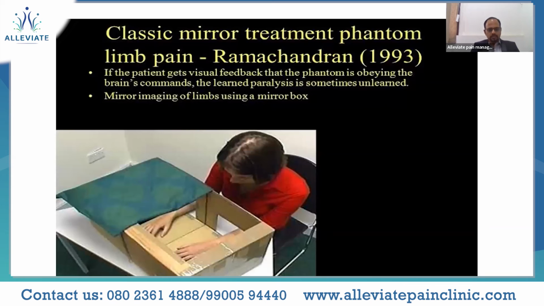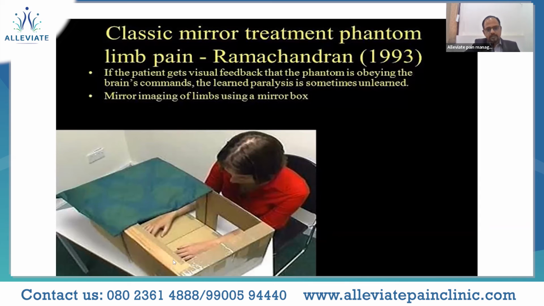We are still talking about non-pharmacological treatment. Here we come across the classic mirror treatment, which was initially used for phantom limb pain by Ramachandran et al. in 1993. You can see the affected limb is the right upper limb in this patient, and this is the normal limb.